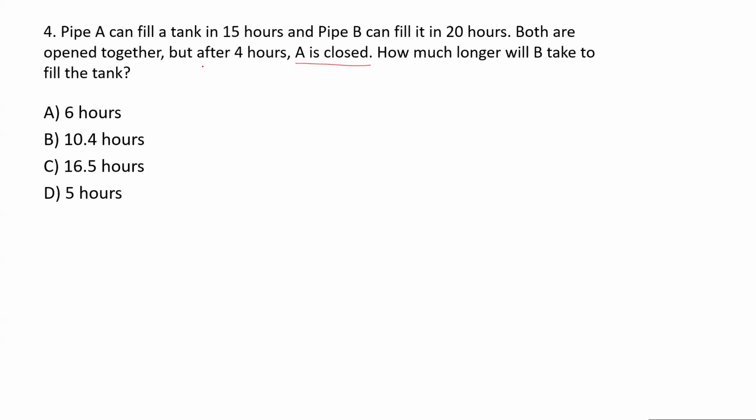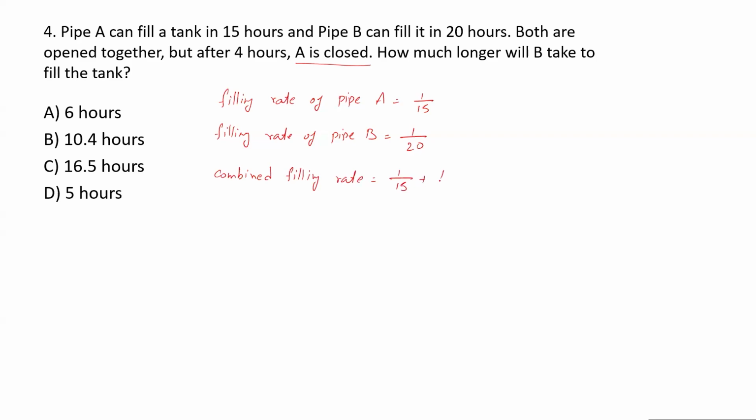So let's get started. Filling rate of pipe A is 1 upon 15, right? Because it will take 15 hours to fill the tank. Similarly, filling rate of pipe B is equal to 1 upon 20, again similar logic because it will take 20 hours to fill the tank. So now the combined filling rate would be 1 upon 15 plus 1 upon 20.